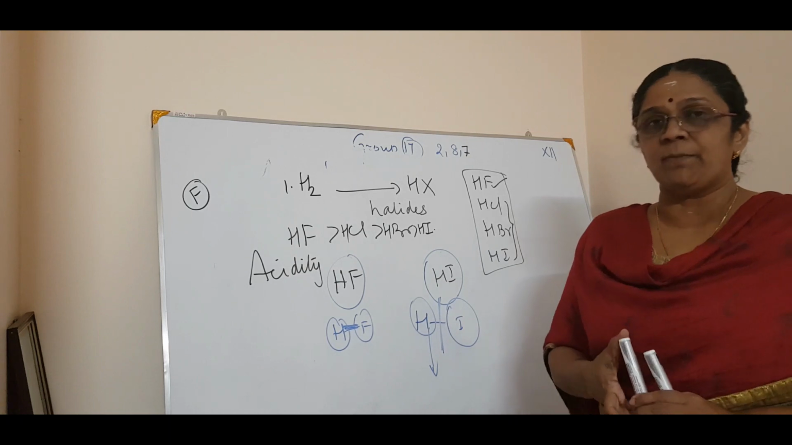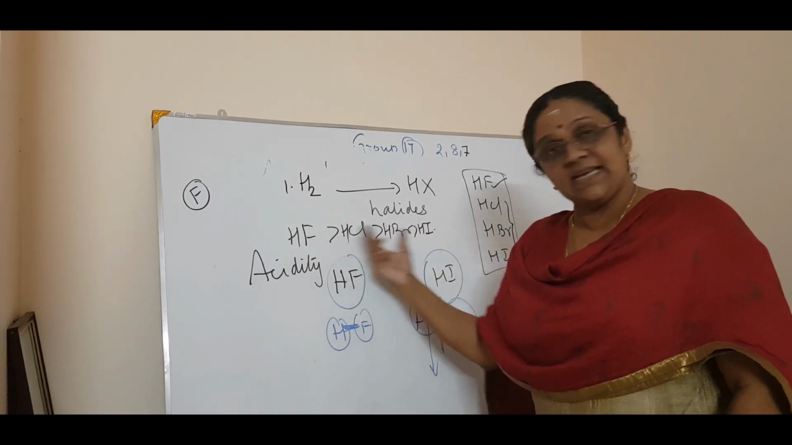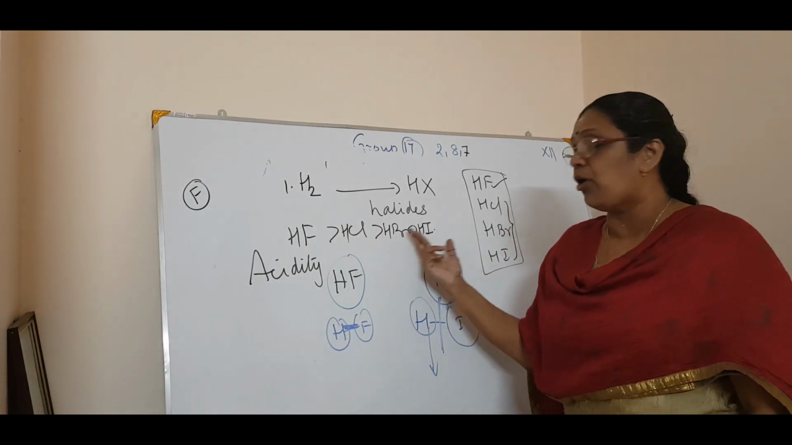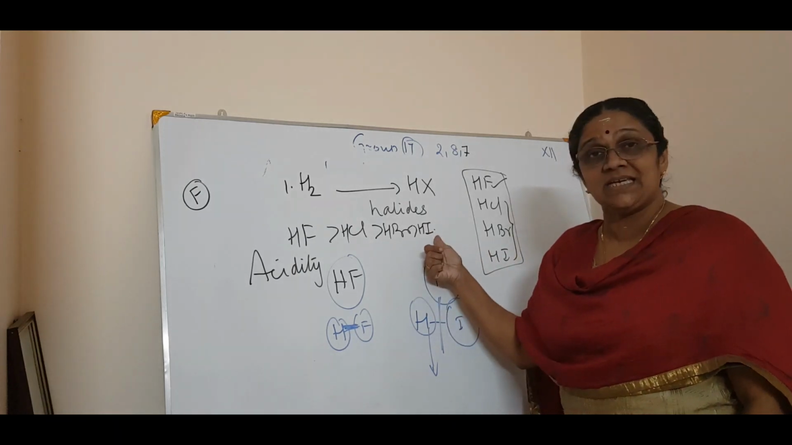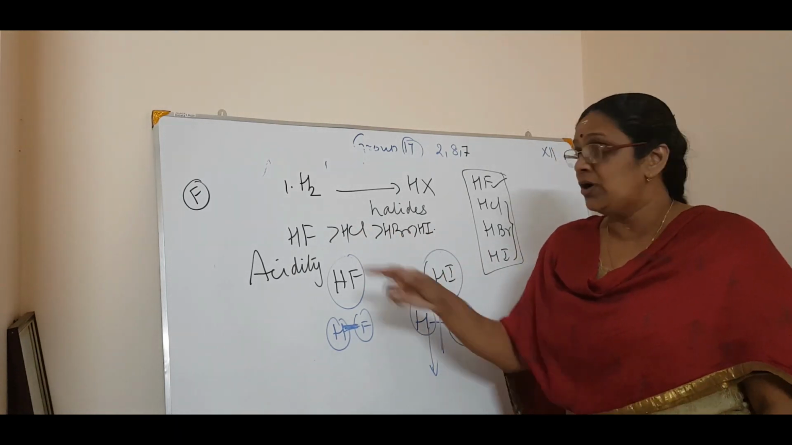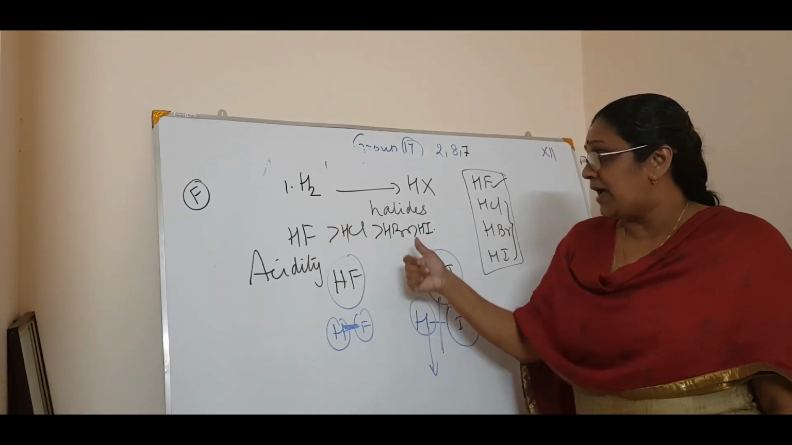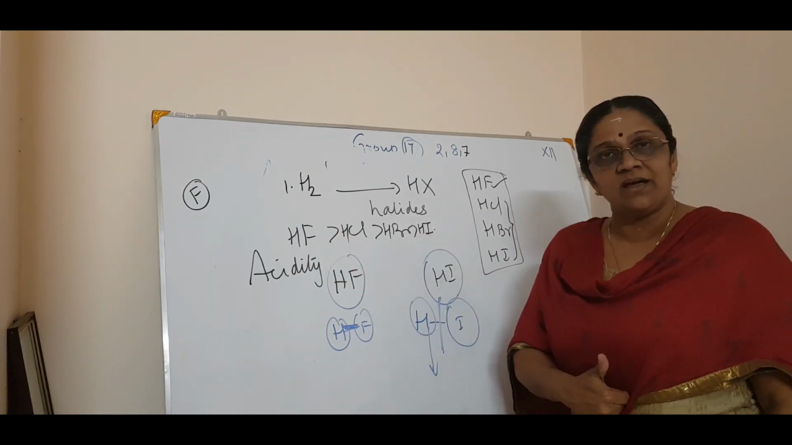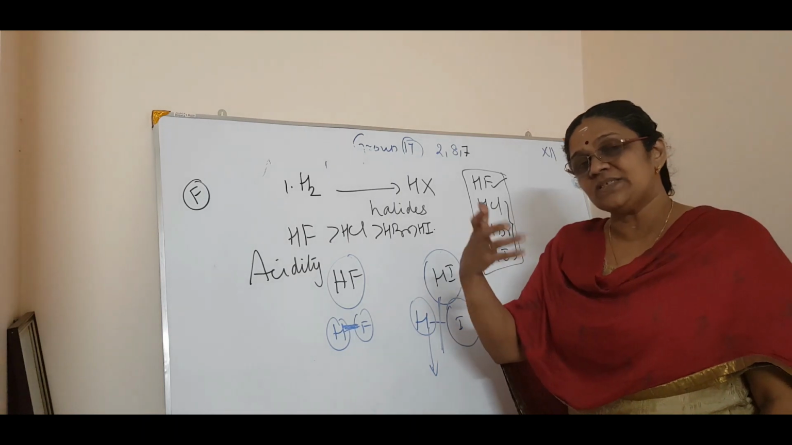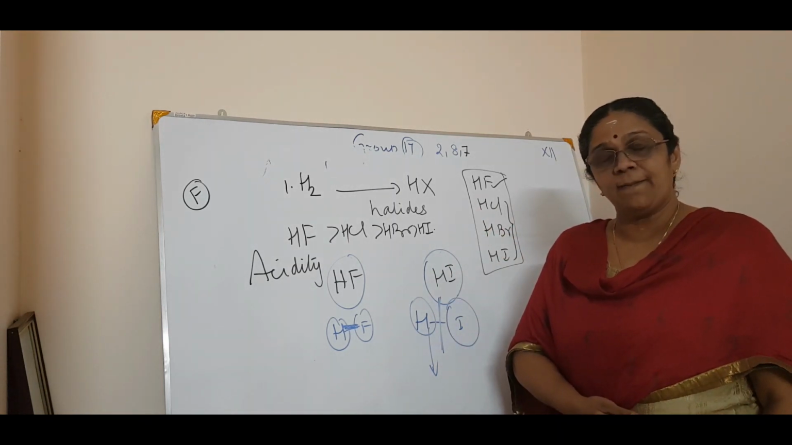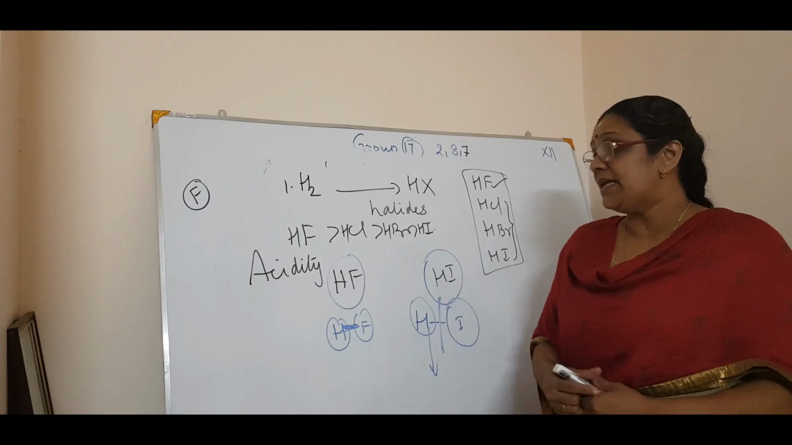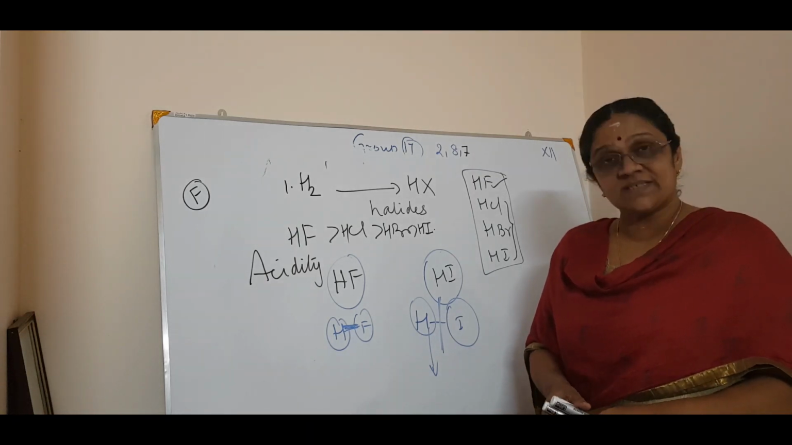Only 2 points to remember. The reactivity decreases in the order of fluorine, chlorine, bromine, iodine. The acidity increases in the order. So HI is more acidic than HF due to the small size of F and the bigger size of I. So as the anion size increases, the acidity also increases. Clear? Now we will see the reaction with the oxides.